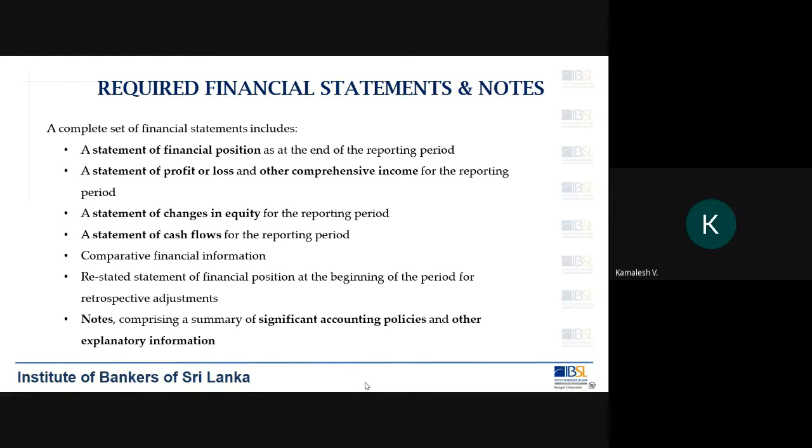So you should be conversant enough to prepare those 3 financial statements as part of your question number 1 in the examination. The statement of cash flows, of course, is governed by a separate standard. There is a separate accounting standard, which is LKAS 7. LKAS 7 is on statement of cash flows. That is actually an optional question.